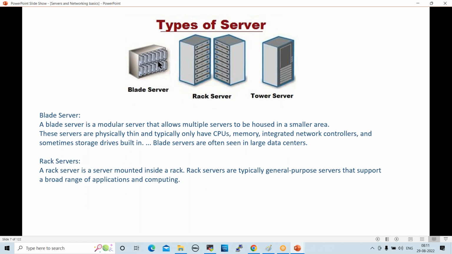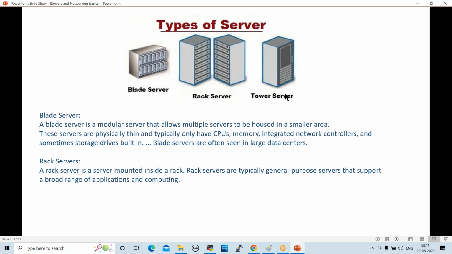Rack servers are typically general purpose servers that support a broad range of applications and computing. So most of the data centers use rack servers only. These are the general purpose servers, right? In these racks, we can insert servers, connect power and network, configure them, move to production, and use them. These are the traditional servers.